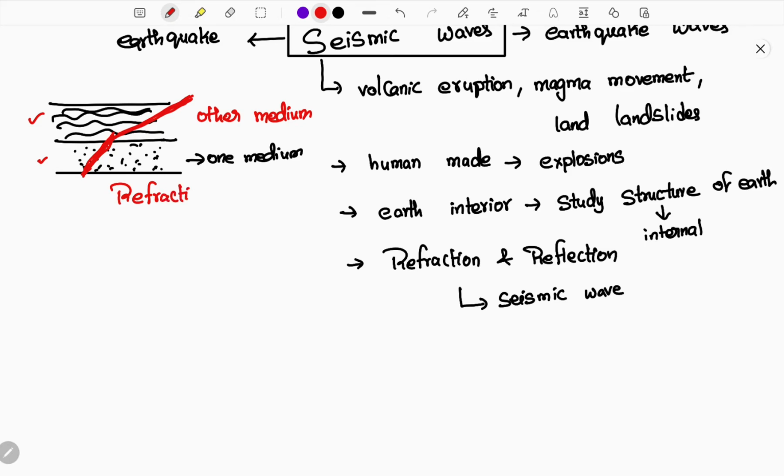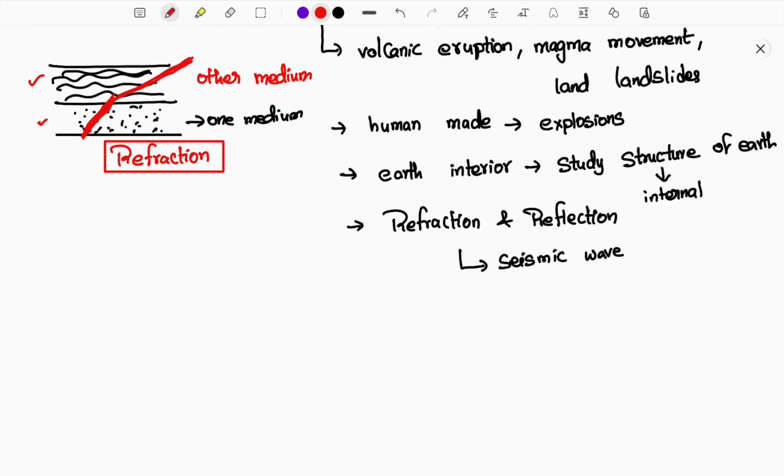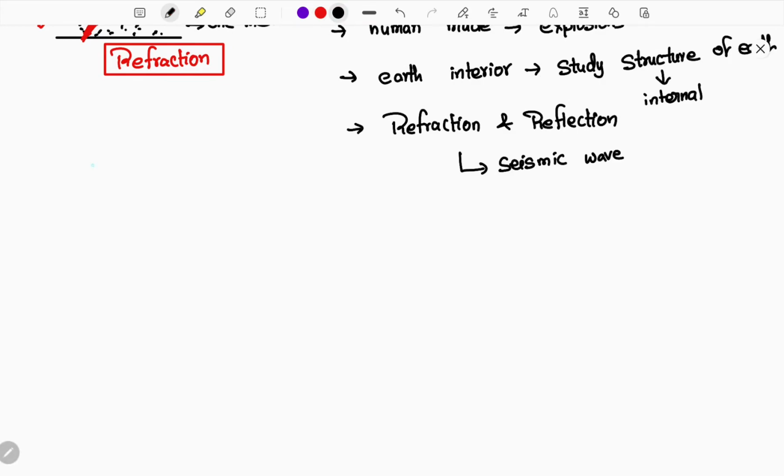So you come to know what refraction is. Refraction means that when a wave moves from one medium to the other medium, it will be deflected. It will change direction, a little change in the direction. Then it is called refraction. Now in a similar way we shall understand what reflection is.